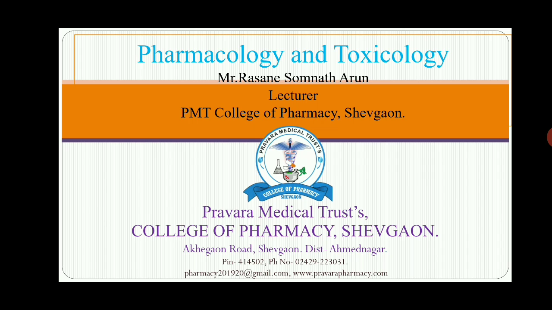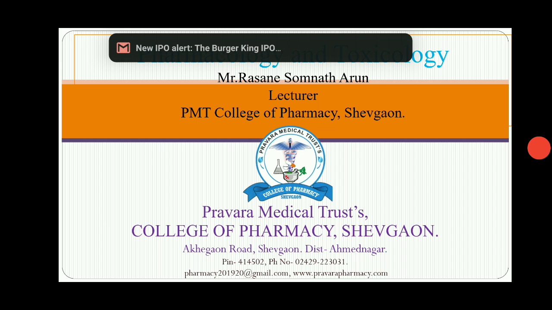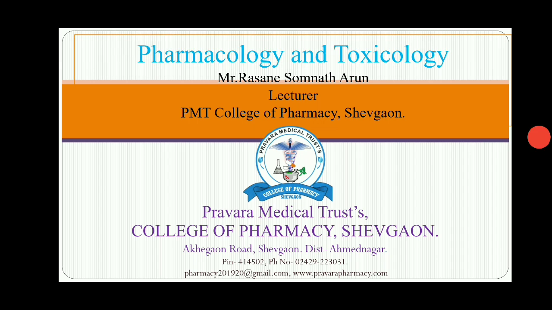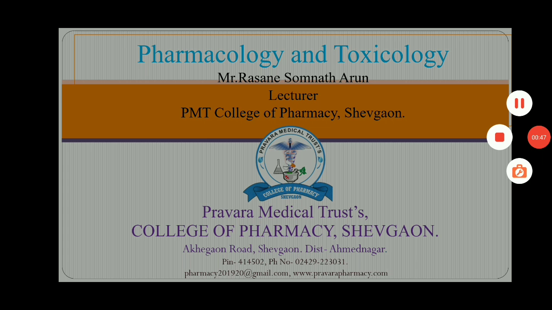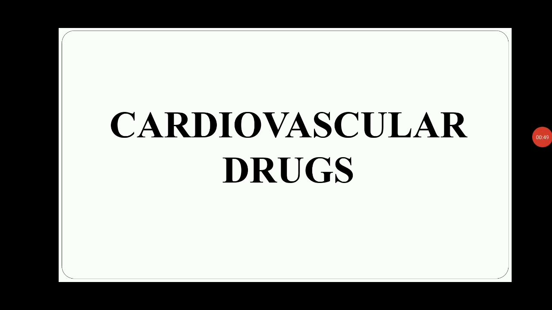In the previous lecture, we showed autacoids, which contain histamine and 5-hydroxytryptamine. Today we will discuss a new unit, cardiovascular drugs. That unit contains about 5 to 6 chapters.